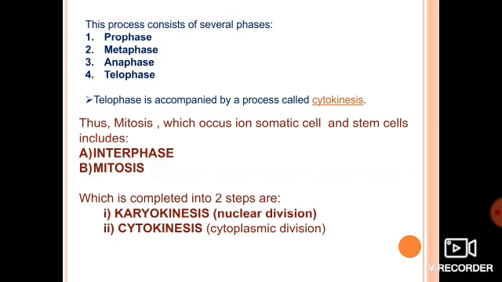Now after telophase, it is followed by cytokinesis. Cytokinesis is the splitting of the cytoplasm. Cytokinesis is the additional phase which occurs after mitosis. Clear? Now prophase, metaphase, anaphase and telophase are the phases of mitosis. We will discuss each of them one by one.